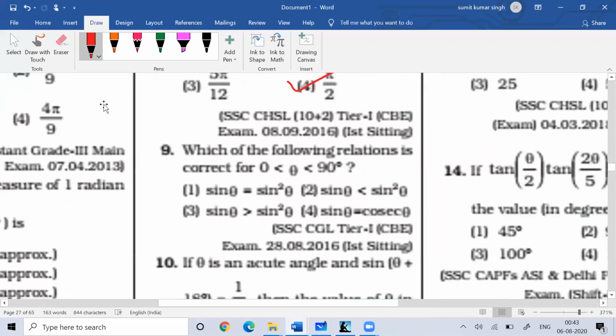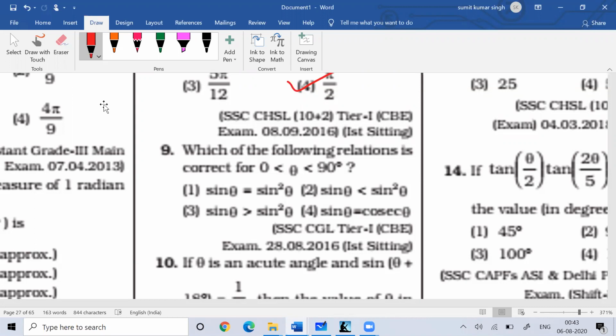So question number 9: which is a true relation that exists between the different angles here? Basically, they're talking about the relation between sine theta and sine square theta. You can understand that very easily by considering any angle.